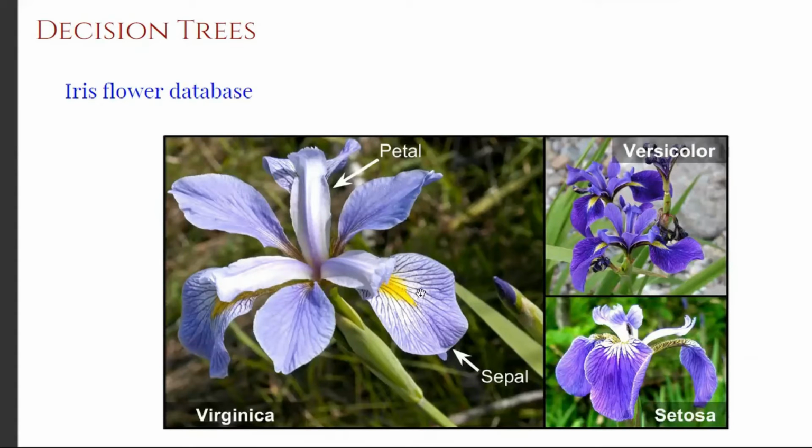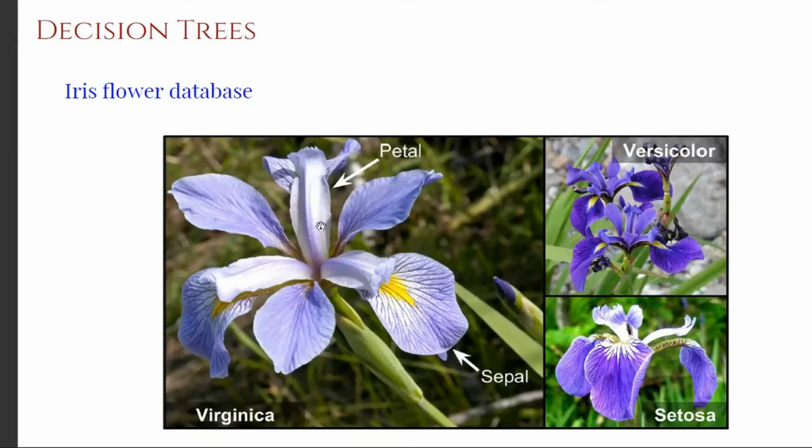He manually recorded and tabulated it. So in the original data set, there are 50 petal and sepal length and width data for Virginica, versicolor and setosa each.